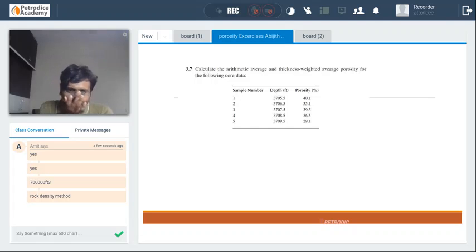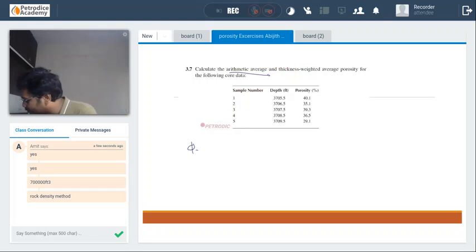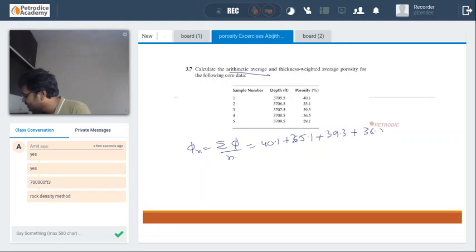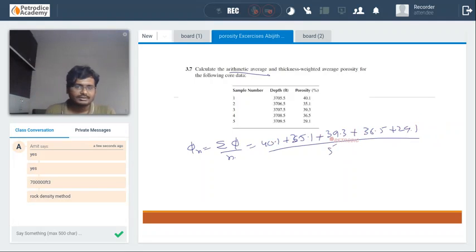Guys, can anybody say, the first one is easy, the arithmetic average. Arithmetic average is equal to sigma phi divided by n. So that will be 40.1 plus 35.1 plus 39.3 plus 36.5 plus 29.1 divided by 5. Okay, that's understandable. What about the thickness weighted average? In this particular case, the thickness of the formation has not been given. How to do it?